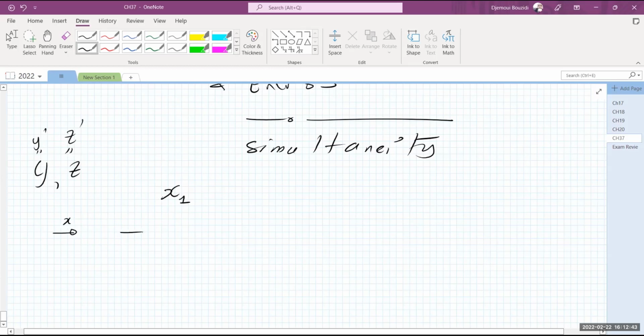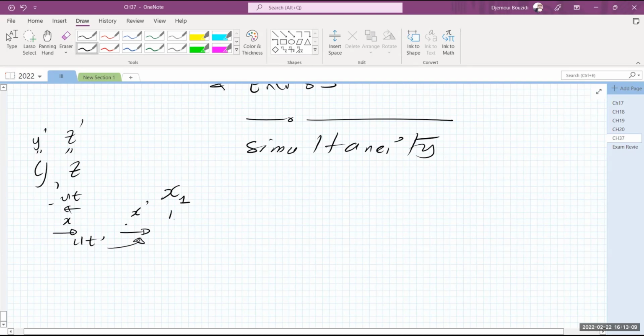So the x is shifted to the new x prime by ut, from the vantage point of this one. From the other one it is going to be negative ut, in the opposite direction. Because if you're sitting here, you see the other reference frame moving in the opposite direction with the velocity u. Having said that, the time now is changing too, where we found that relationship.